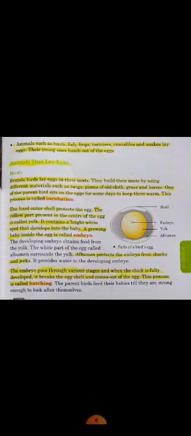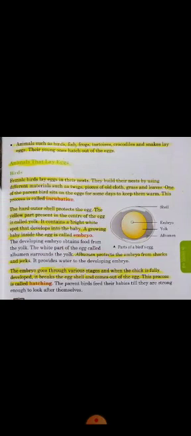Okay, there is two process in which animals reproduce. One is animals reproduce their young ones by giving birth and another one is animals reproduce their babies by laying eggs. Okay, so first of all let us learn animals that lay eggs.